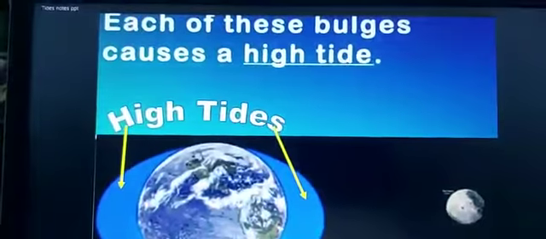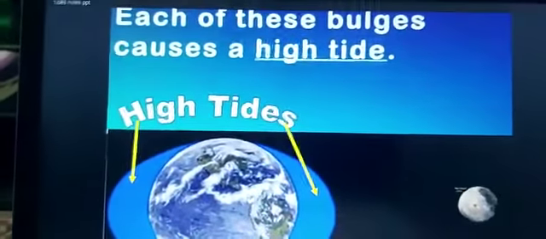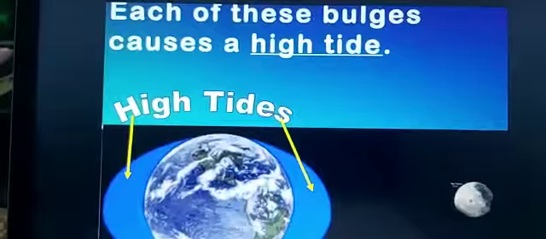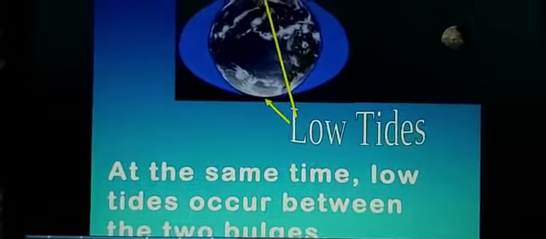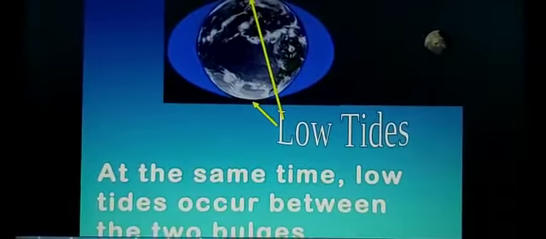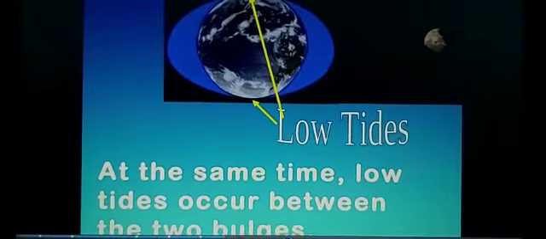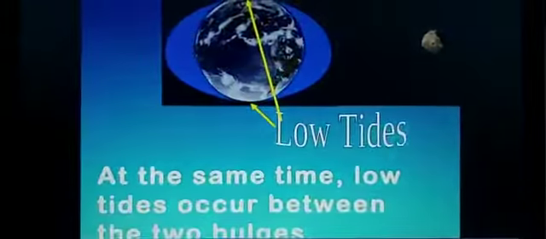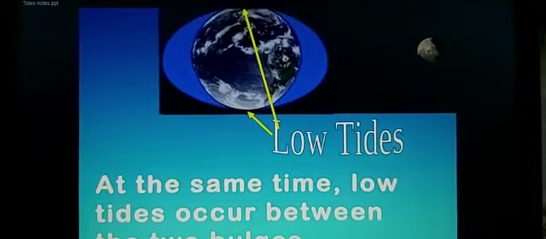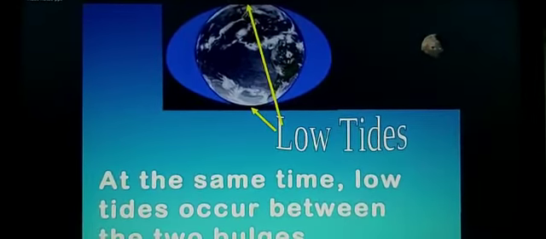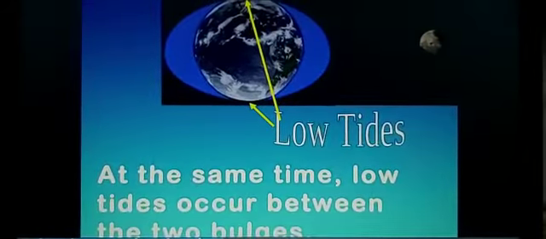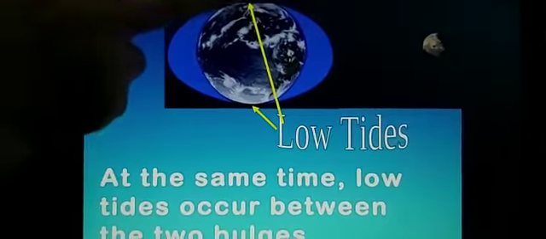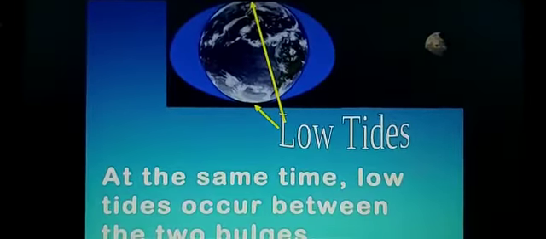So what are the causes of high tide? What are the factors that cause the tide? Here it is the low tide, children. Once again I want to tell you, see, the low tide is in the direction opposite the moon. Here there is a moon, and these two sides have high tide, but the areas where the moon's gravitational force is very low or there is no gravitational force of the moon, these two sides have low tide, children.